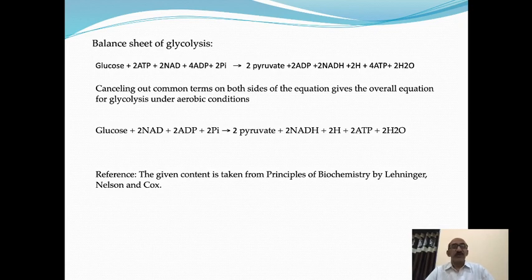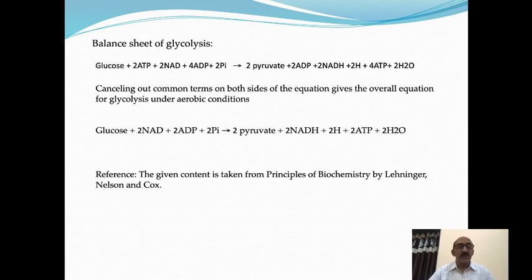This is about the balance sheet of glycolysis. But when you cancel out the common terms on both sides, when you simplify the equation, it gives the overall equation for glycolysis under aerobic condition. So when you cancel out 2 ATP from the other side 2 ATP molecules, you will get the equation.